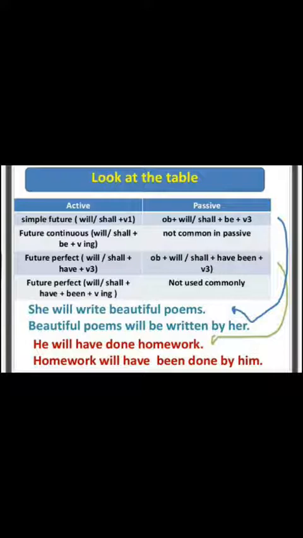Okay students, now come to the next, future perfect tense. The identification of the future perfect tense is will, shall plus have plus third form of the verb, and in passive voice the sentence structure will be object plus will or shall plus have, and always add have been, and after that, as you know very well, the third form is always used in the passive voice.